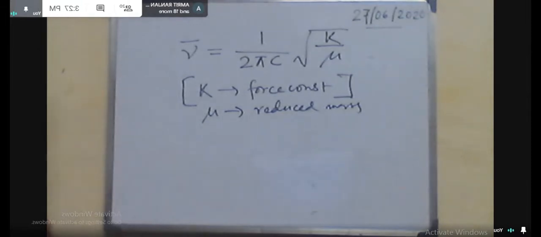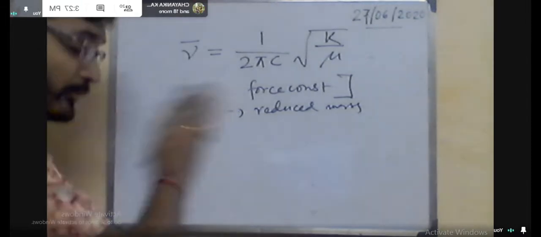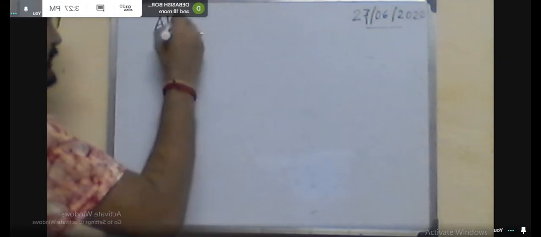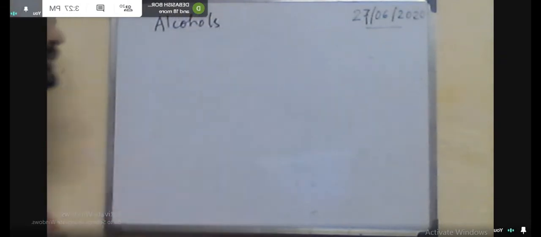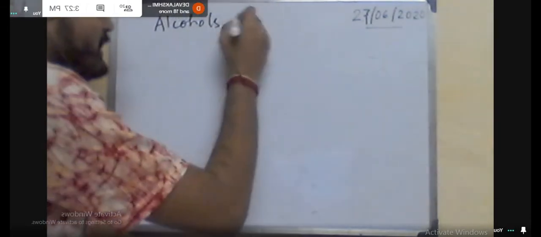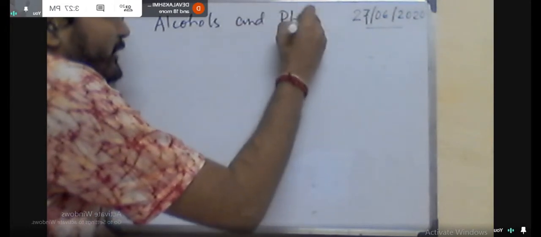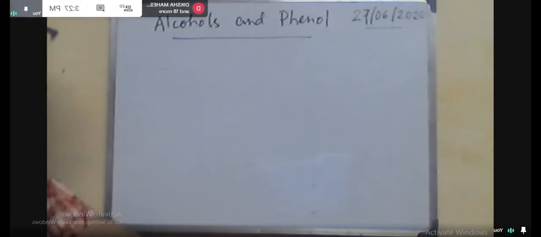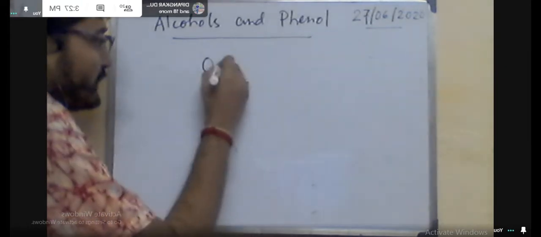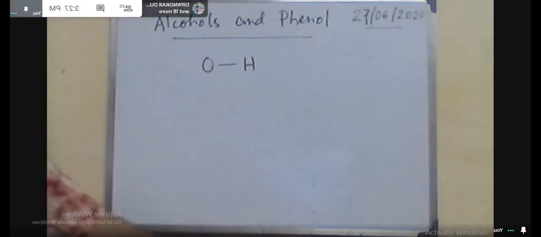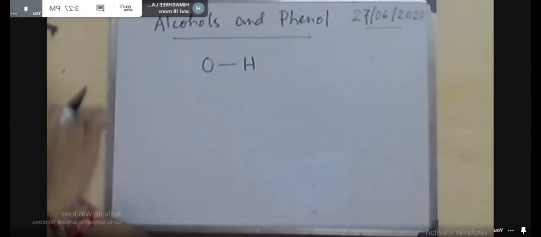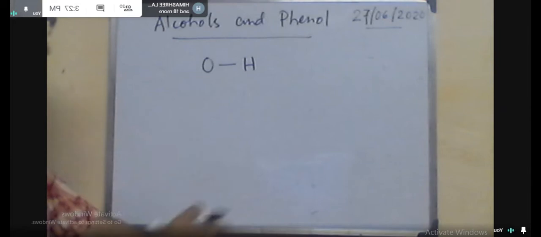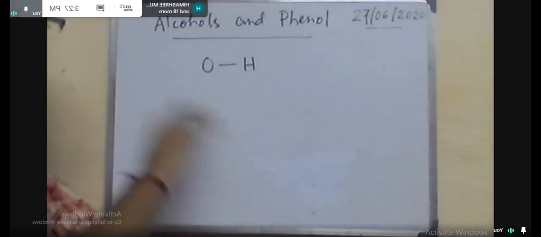So we start from the alcohol system. I will show examples with respect to simple aliphatic alcohols, and one aromatic alcohol, that is the phenol system. Generally here the functional group is the OH. Try to correlate the values I show, and in a few cases you need to remember the values.